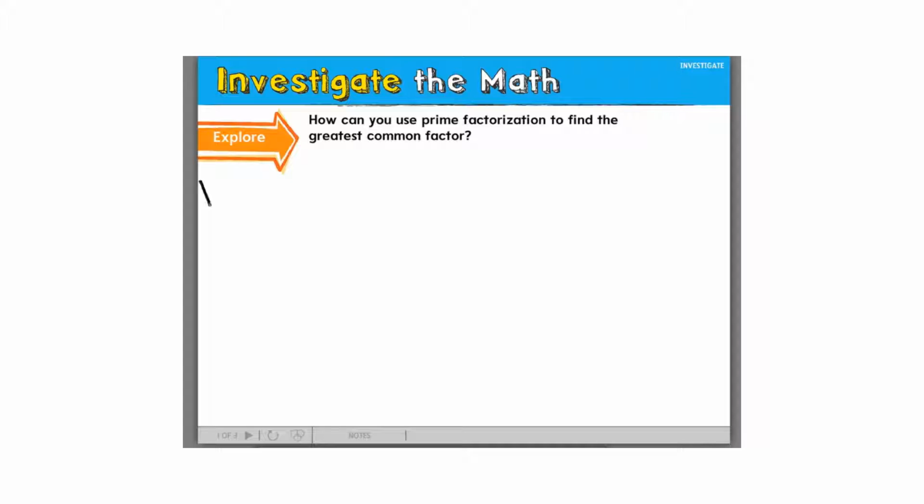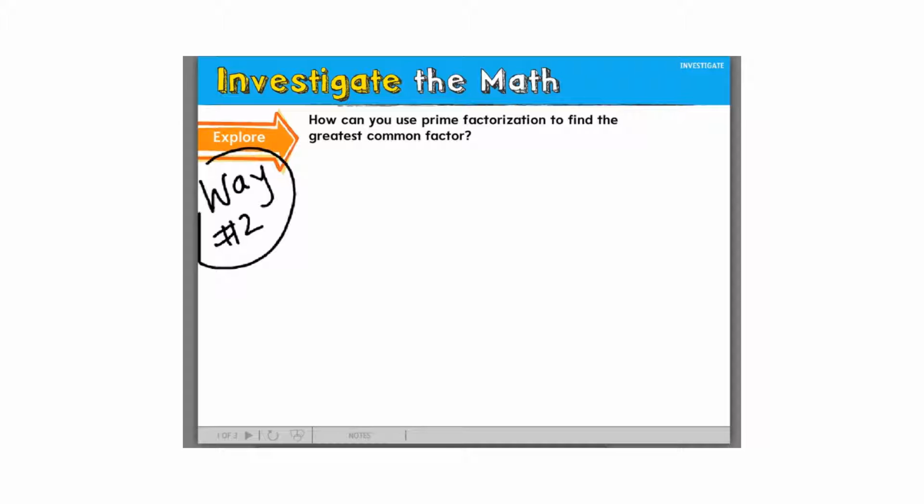Okay, here's way number 2. I'm going to use the same numbers so that I can show you how you can get the same answer by using way number 2. Now, to use way number 2, you have to be really strong in your basic facts. If you're not really strong in your basic facts, way number 2 will not work for you.